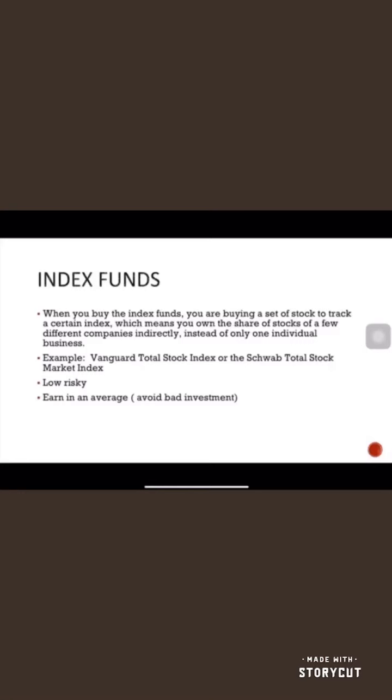Next, what are index funds? When you buy index funds, you are buying a set of stocks to track a certain index, which means that you own shares of stocks of several different companies instead of just one individual business. Examples of index funds are the Vanguard Total Stock Market Index or the Schwab Total Stock Market Index. And this is less risky than an individual stock.